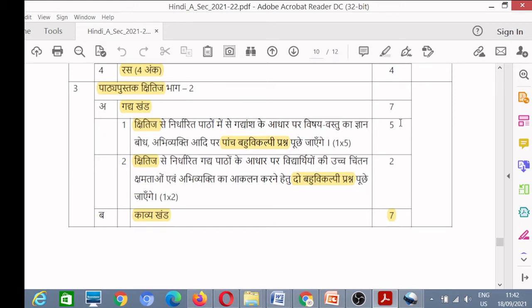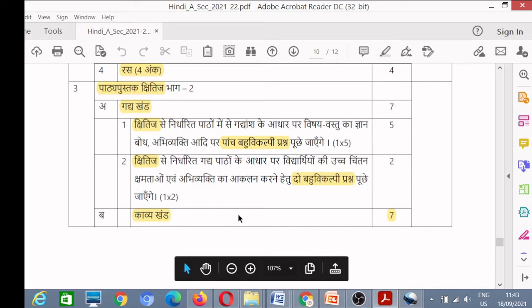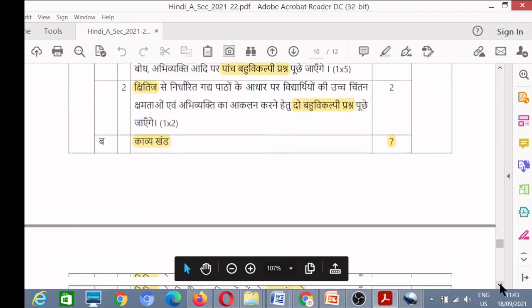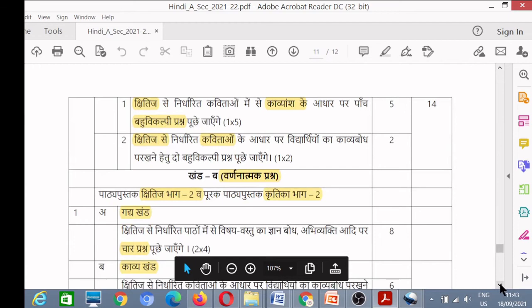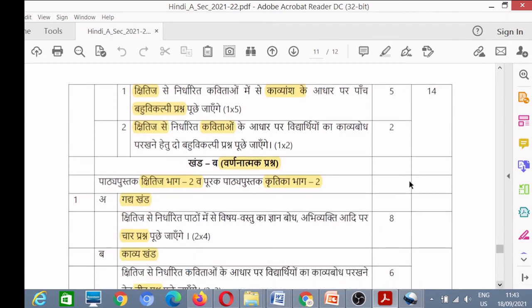So the total number of questions is 7, and total marks are also 7 because each question has only 1 mark. Now we move to Kavya Khand, that means poetry. 7 marks have been allocated to this section. Again, you will have 7 questions, 5 normal questions and 2 high level questions, again from the book Kshitij.